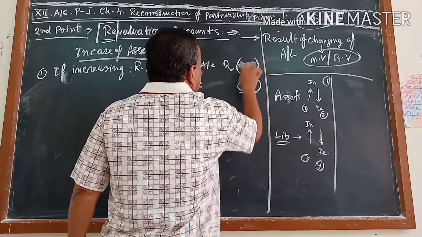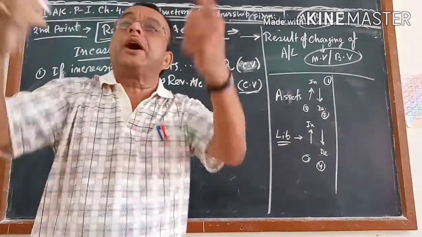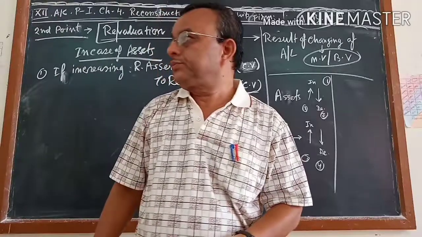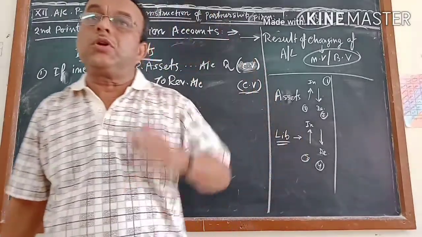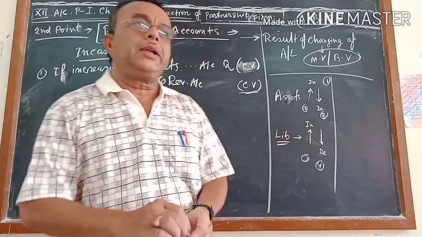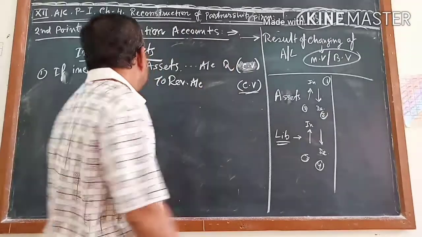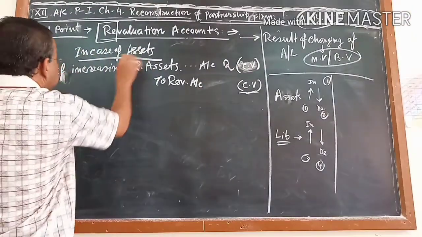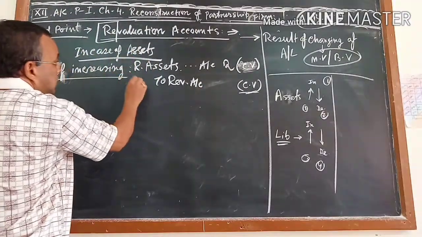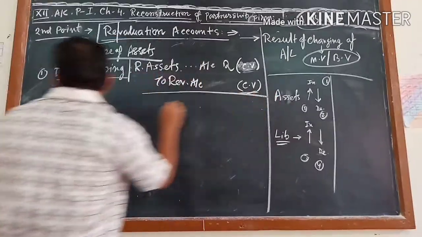Change value. Change value means how much? Suppose 7 became 9, so we will write 2. Not 7, not 9. 7,000 became 9,000. So how much change? 2,000. So in case of an asset, if it is increasing, then the respective asset account debit to revaluation account.